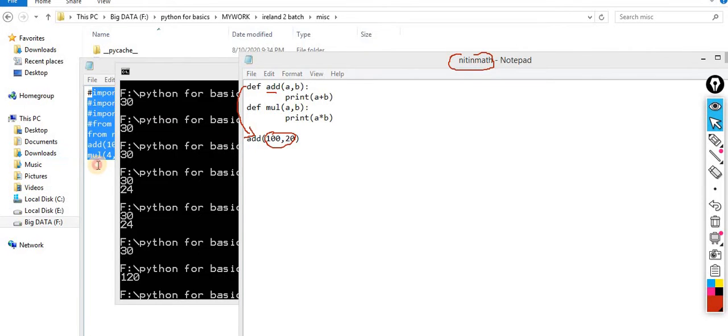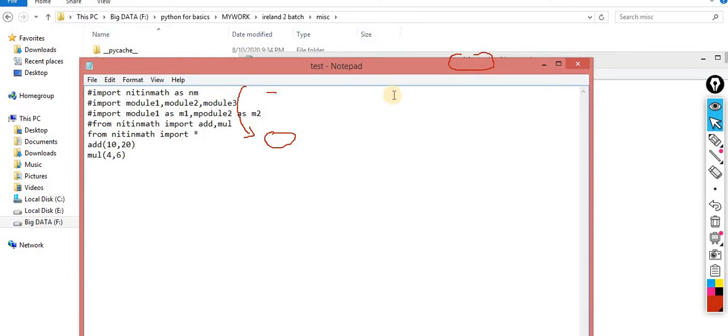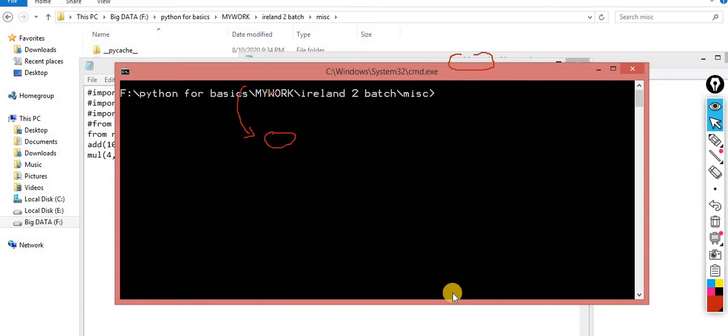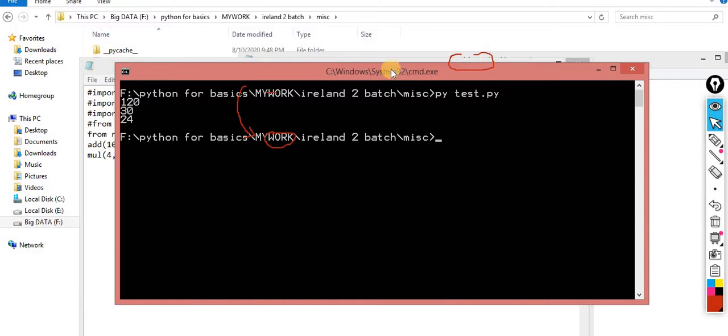Now what I am doing over here, I am calling this file, and I am calling these two functions. Now what is happening? Understand my point. When I call this test file, I am executing this test file, and automatically 120 is coming.